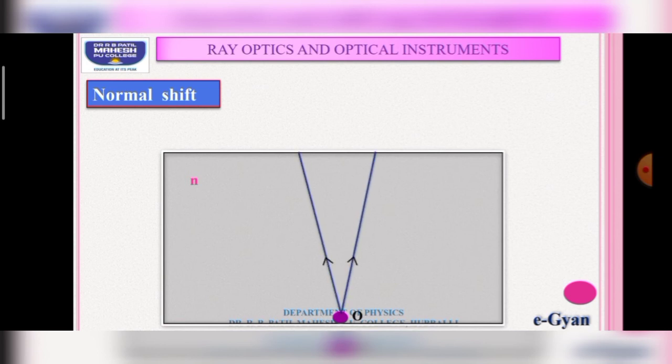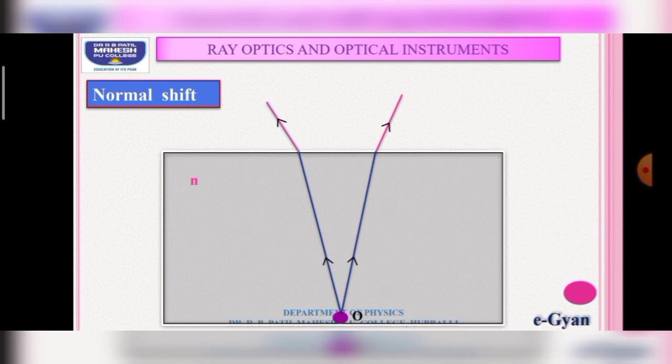Now let me explain. Let us assume that it is a tank filled with water. Let n be the refractive index of water, and the object is placed at the bottom of the tank and it is represented by O, and light is coming from the object and is incident at the other face of the tank, and these rays get refracted, and since the rays are coming from denser medium to rarer medium, they move away from the normal.